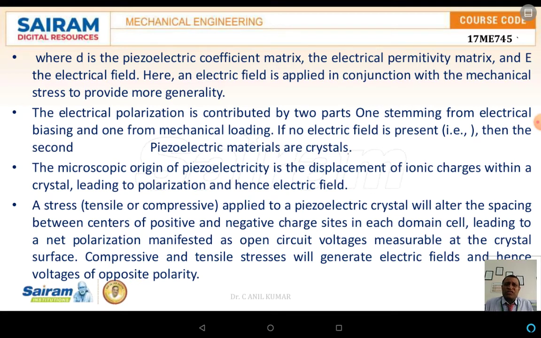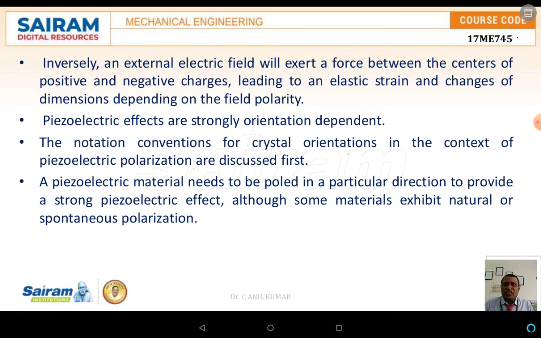What it is generating depends upon the type of the stresses. The net polarization manifolds the output circuit's voltage as well as the measurable crystal surface. The compressive as well as the tensile stresses will generate the electric field and hence the voltage of opposite polarity. Now, an external electric field will exert a force between the centers of the positive as well as the negative charges.